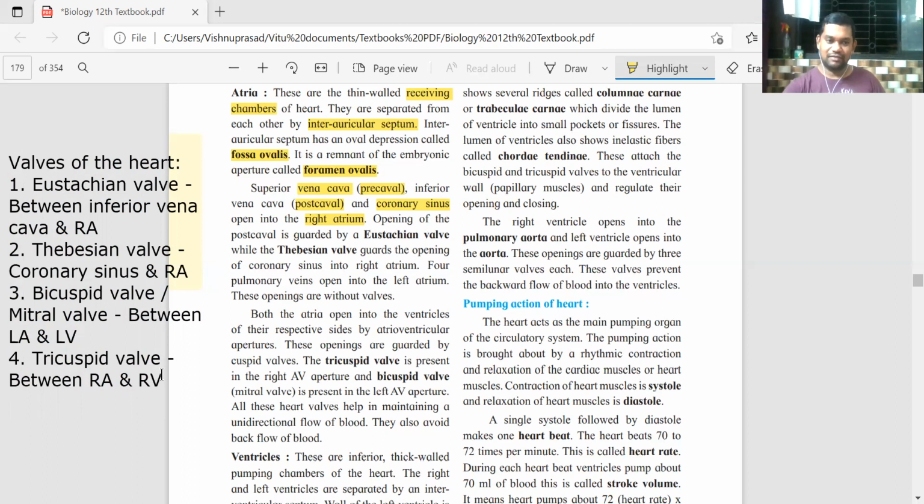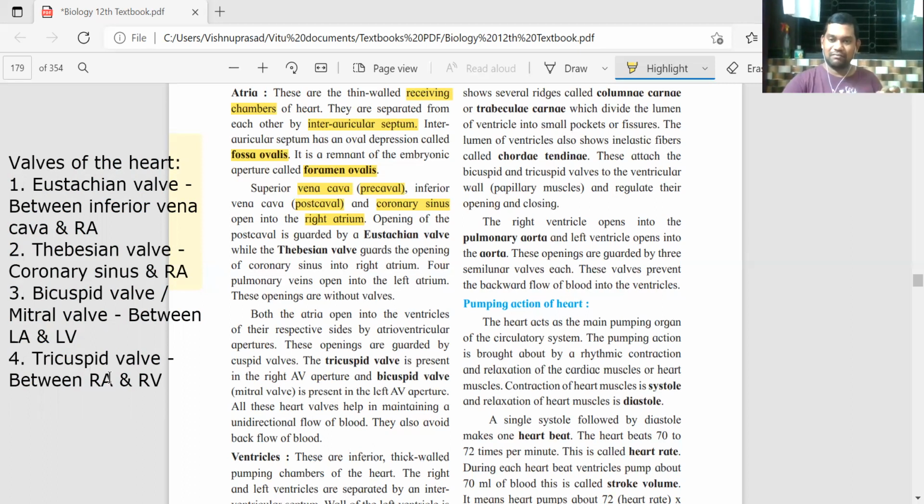So in a bicuspid valve there are two such cusps structurally. इसलिए उसका नाम है bicuspid. And tricuspid में there are three such cusps, इसलिए tricuspid. These two valves, bicuspid and tricuspid, are between the respective auricles and ventricles.